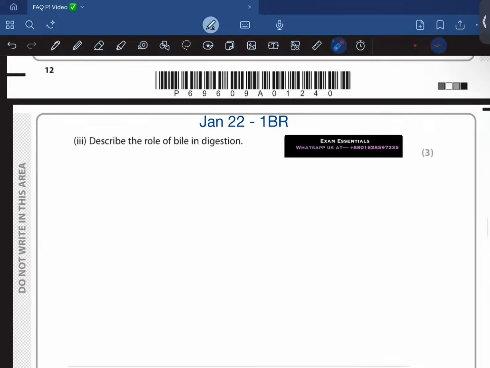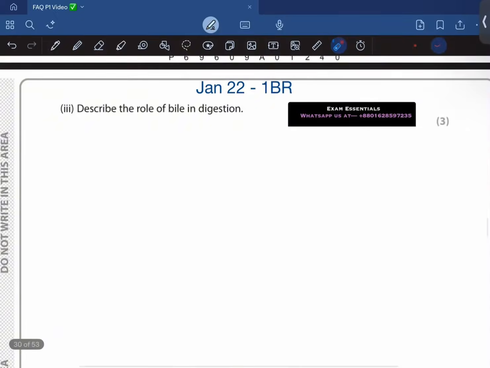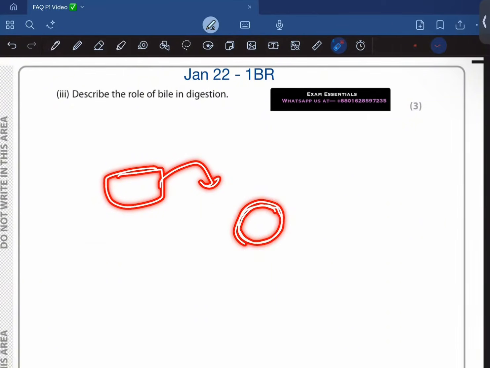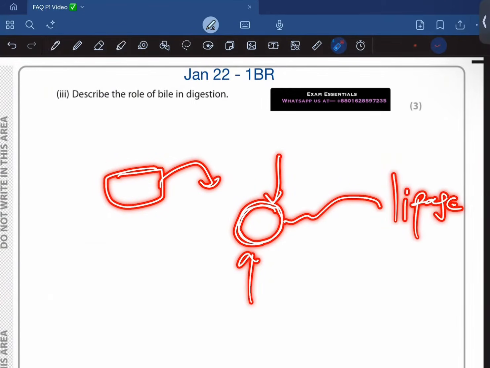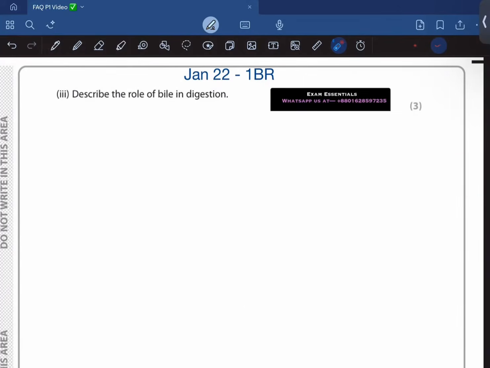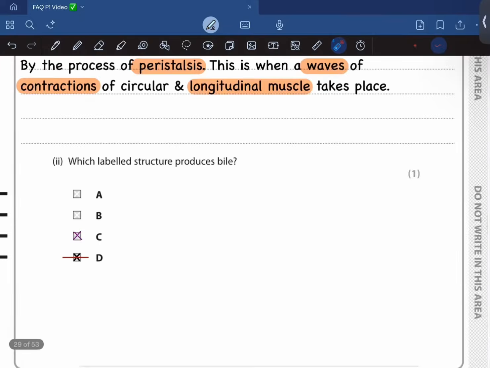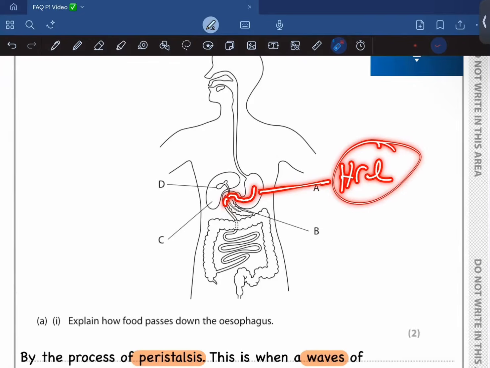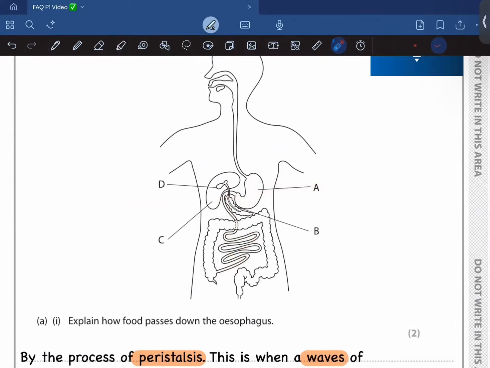Describe the role of bile in digestion. Bile is involved in the emulsification of lipids. Suppose these are lipids. It increases the surface area of these lipids, so the enzyme lipase can work on it faster and break it into fatty acids and glycerol. Also, as the food passes from the stomach, the contents are acidic because of the stomach acid. If it gets into the small intestine, it is going to damage the villi. To prevent that, bile neutralizes the acidic content of the stomach.